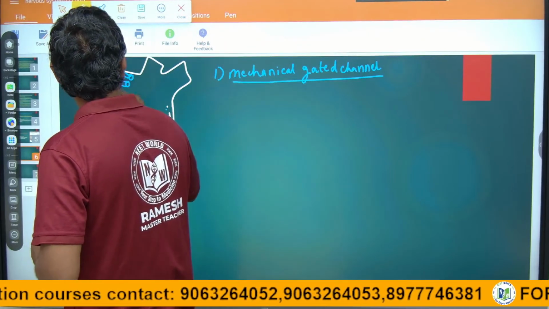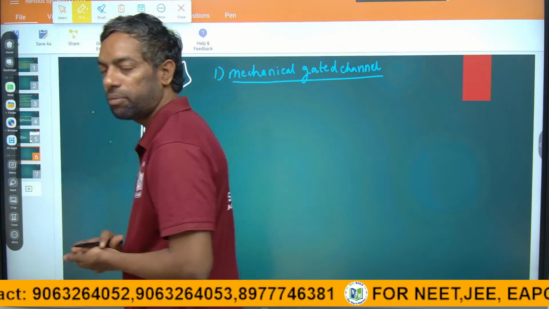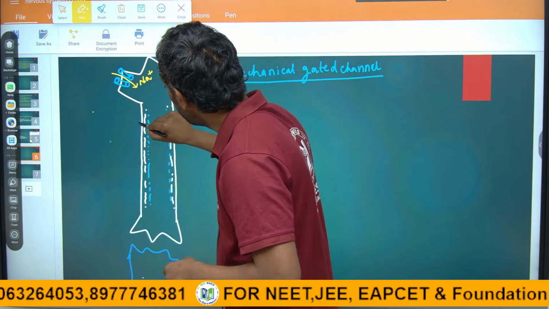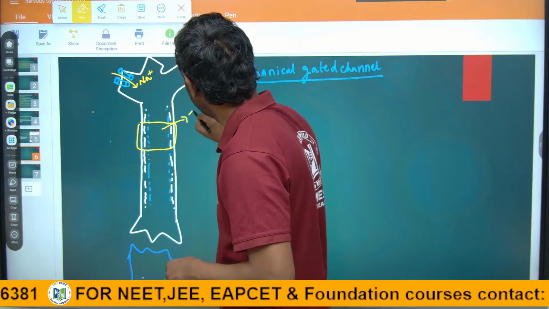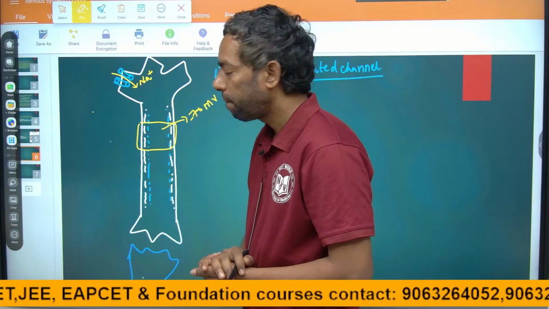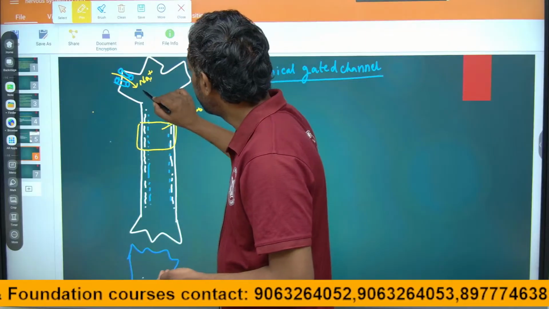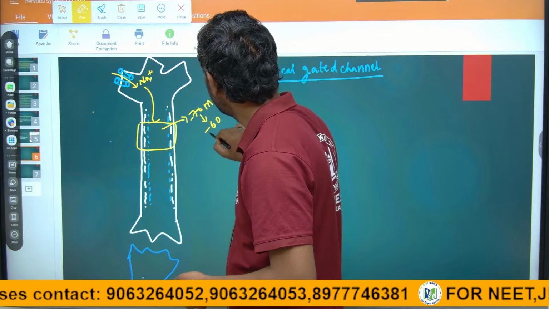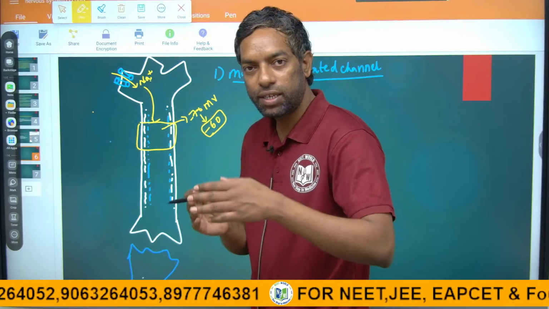As usual, the resting potential of the cell is minus 70 mV. Sodium is positive. If sodium enters, minus 70 becomes minus 60, so the voltage is going to change.